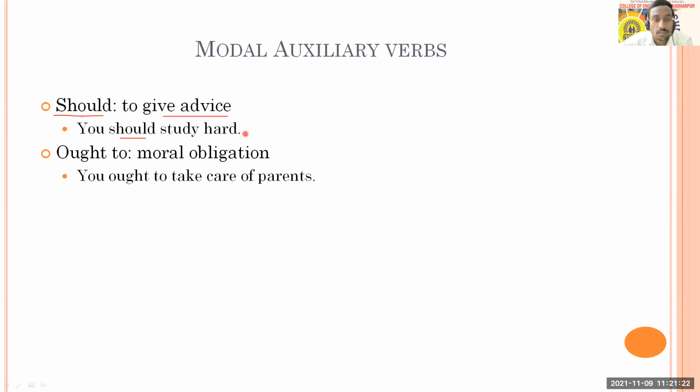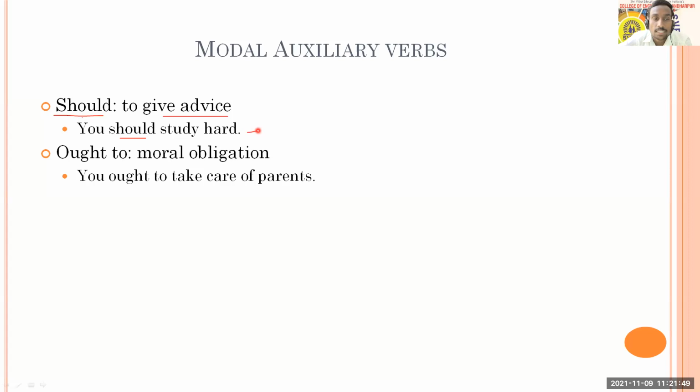So this is advice, or that can also be called a suggestion. And you can change it with different examples. You should work hard, you should go home, you should do this, because advice doesn't have any particular restricted sentences. You can give advice in any terms. Okay, you should exercise regularly, you should wake up early in the morning. So in short, whatever you want to be done, for that you can use should.